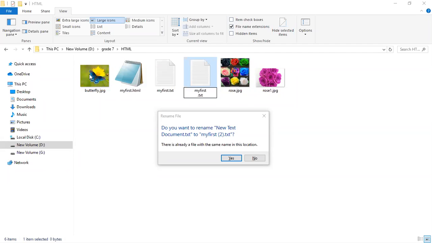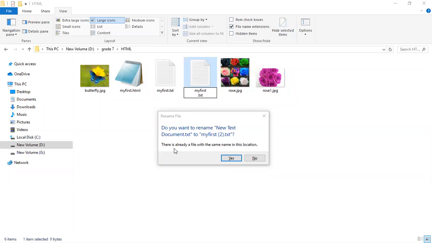Like all these files are inside my cupboard. Now I have given the same name, myfirst.html, myfirst.txt. Two different file formats, HTML file format, TXT file format. Now I am going to give the same name and the same type.